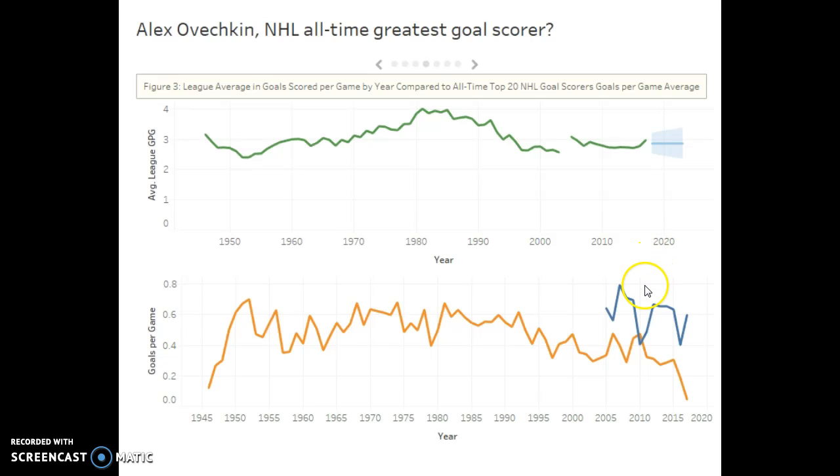scored per game. The bottom graph does depict that Alex Ovechkin has a higher goals per game scoring average than the rest of the top 20 players, but this is also taking into consideration the years that the players were playing.